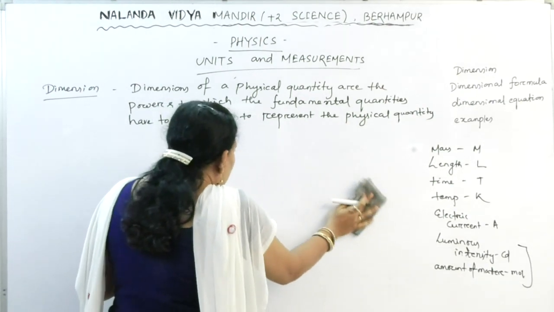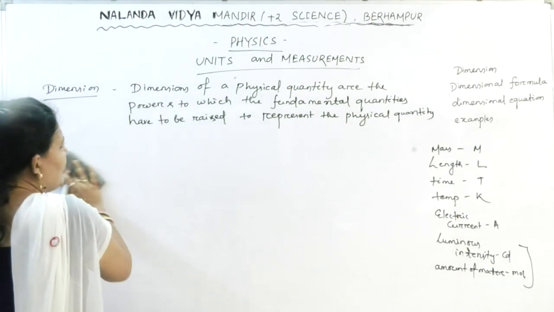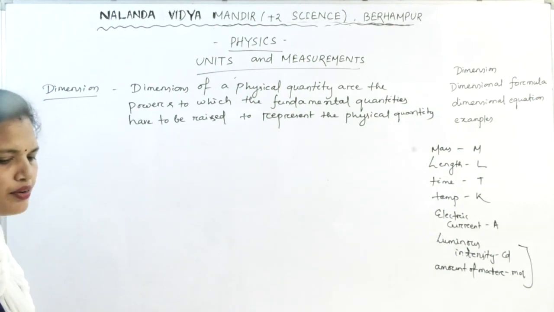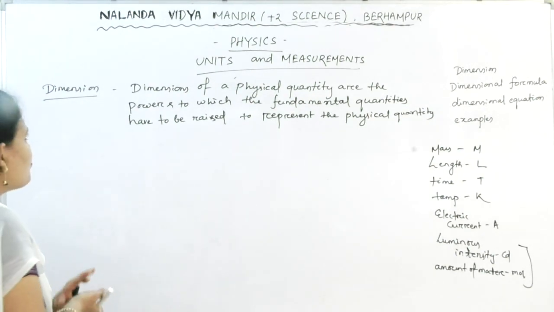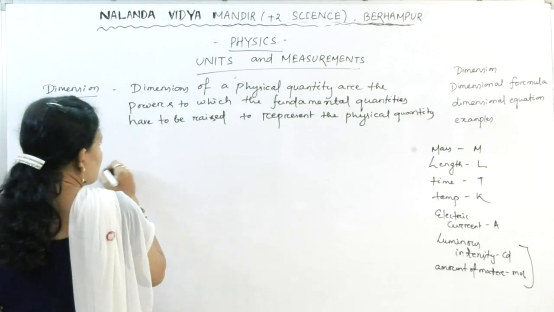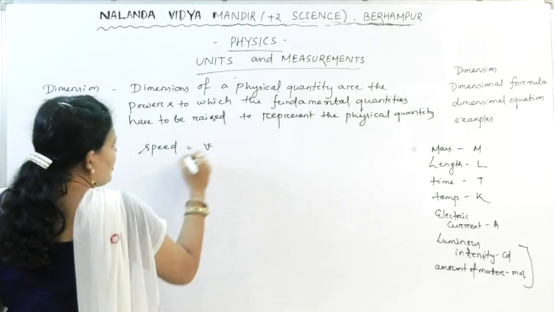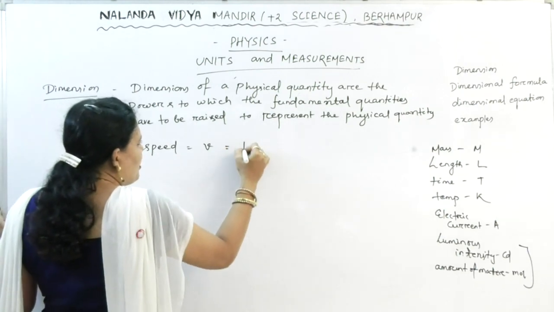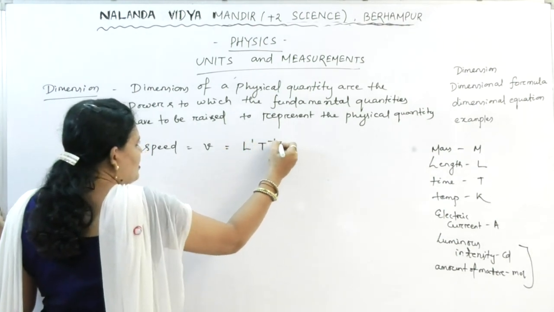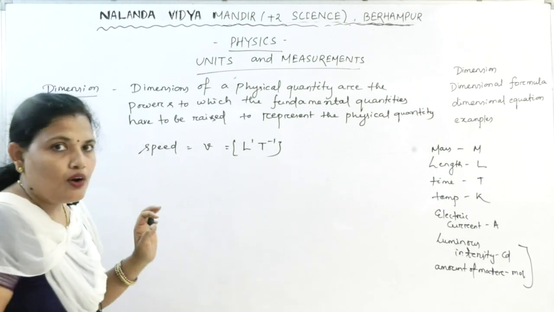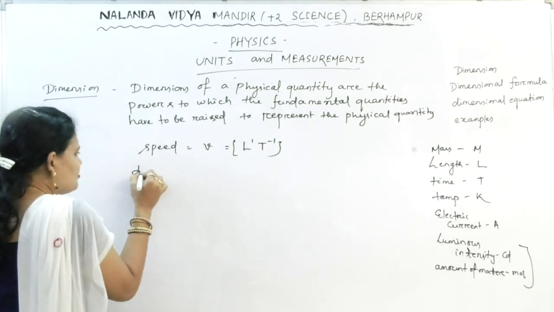Now we have to take some example and find out the dimension. Suppose the physical quantity we have considered is the speed, that is v. V's dimension formula is L1 T minus 1. Now what is the dimension?